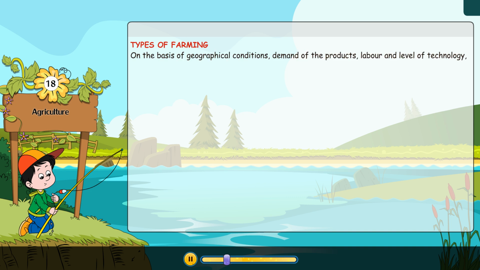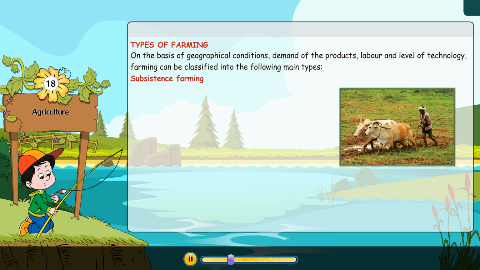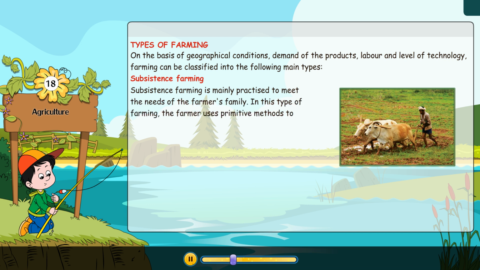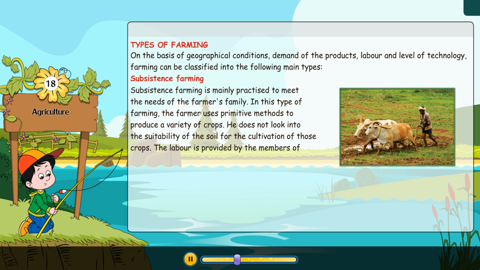Types of farming. On the basis of geographical conditions, demand of the products, labor, and level of technology, farming can be classified into the following main types. Subsistence farming. Subsistence farming is mainly practiced to meet the needs of the farmer's family. In this type of farming, the farmer uses primitive methods to produce a variety of crops. He does not look into the suitability of the soil for the cultivation of those crops. The labor is provided by the members of the farmer's family.